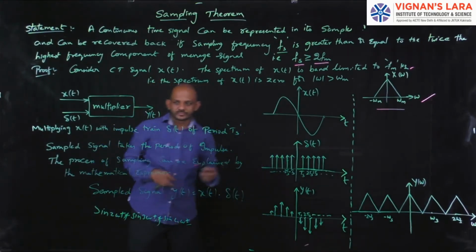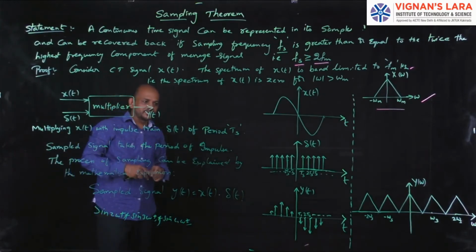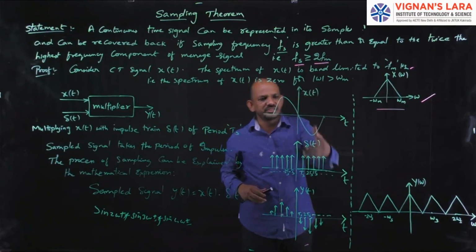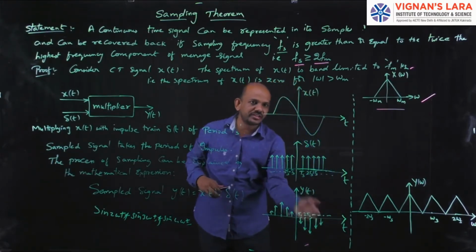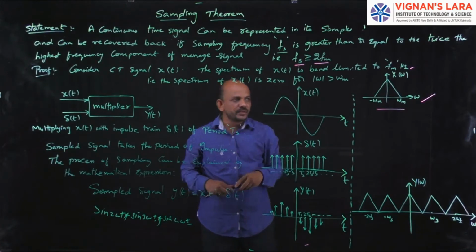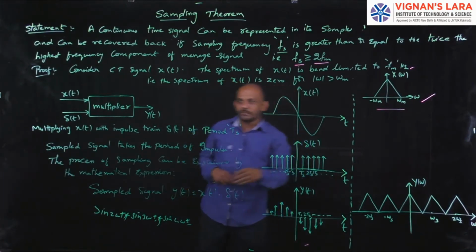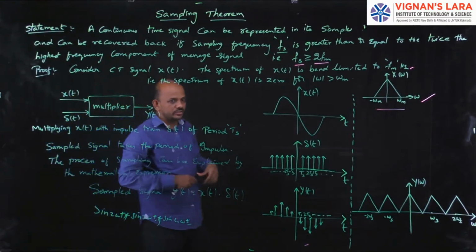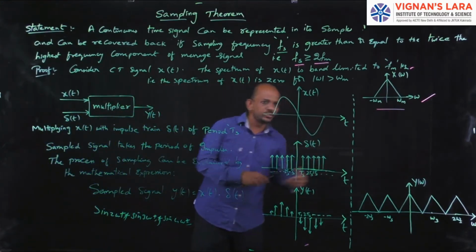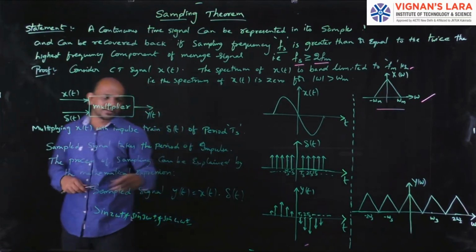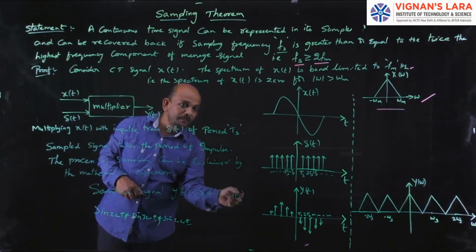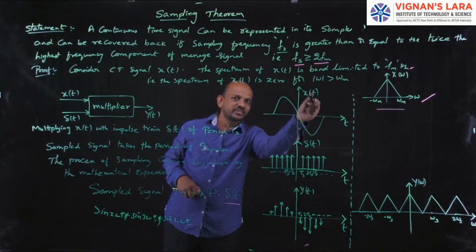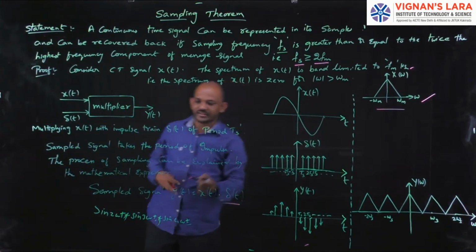So now I go for the process of sampling. Graphically I can explain: if I multiply this with this, then I will get the sampled version like this, because it will take the amplitudes of the input signal x of t. Now the process of sampling can be explained by a mathematical expression. Here I have to prove it analytically. For that, the sampled signal y of t will be equal to x of t into the impulse train del of t.